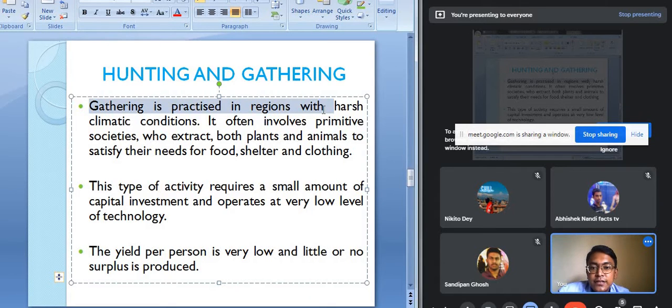Gathering is practiced in regions with harsh climatic conditions, and it often involves primitive societies who extract both plants and animal products to satisfy their needs for food, shelter and clothing.